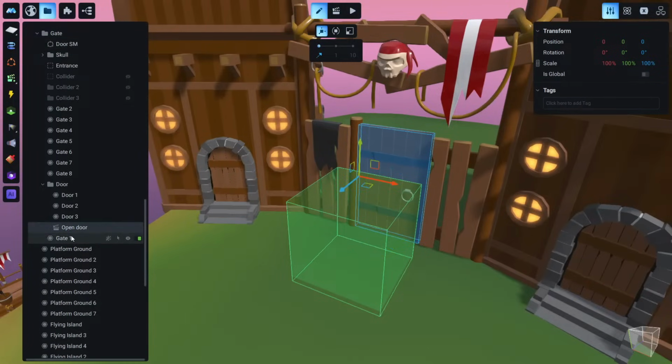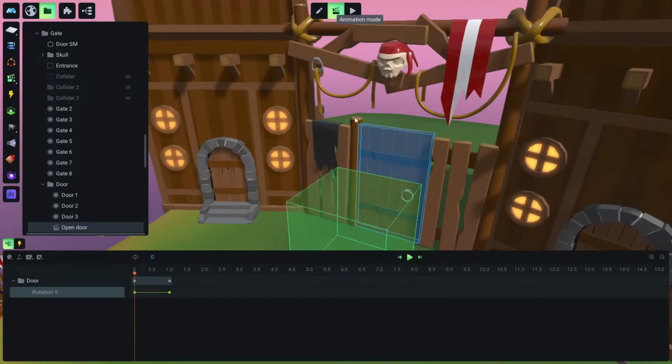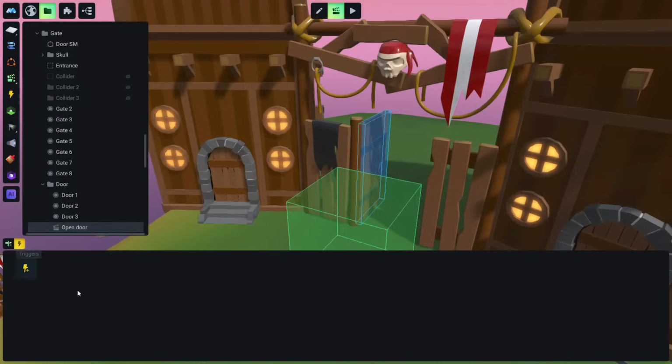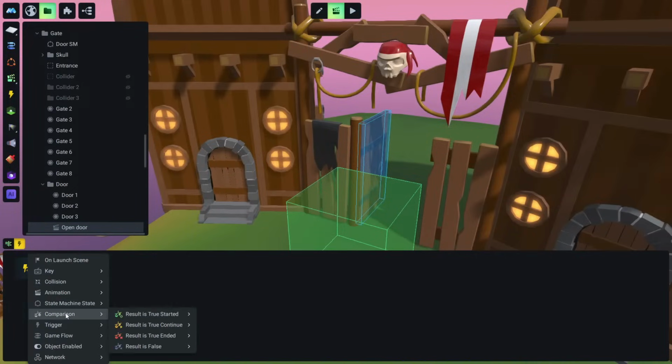Let's go to the open door animation that we have created before. This is the animation, if you don't remember which one. We go to triggers in this animation, and we add a new trigger. And now we want an event that has to do with state machine. Okay, here is where the state machines are used.